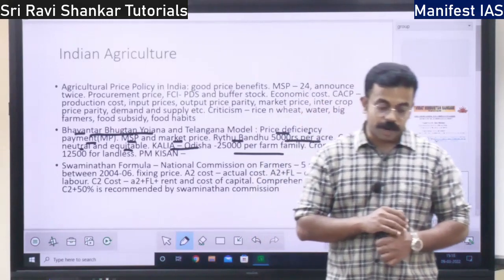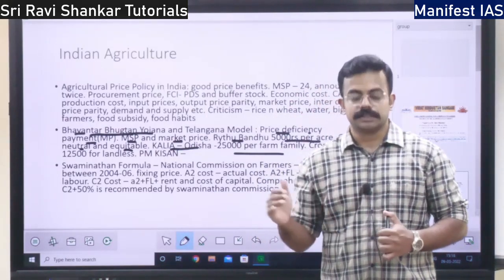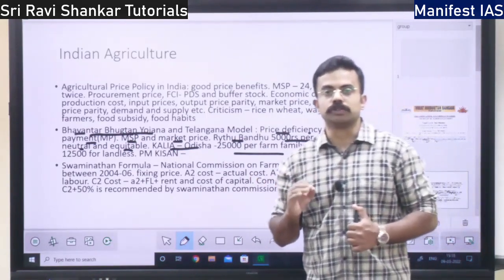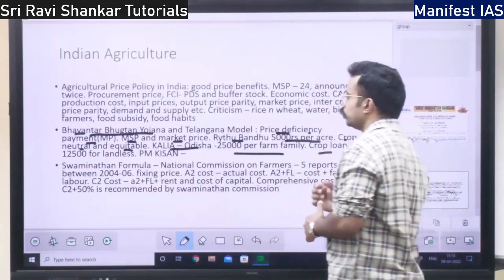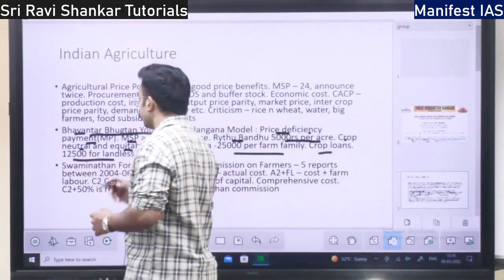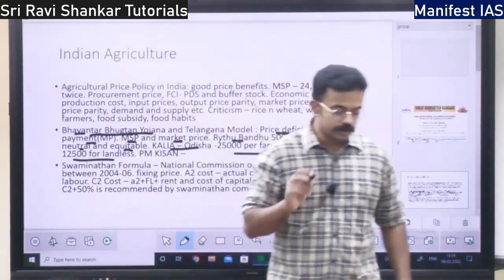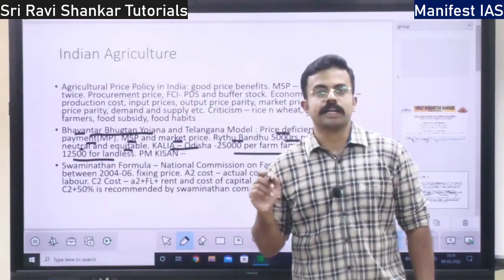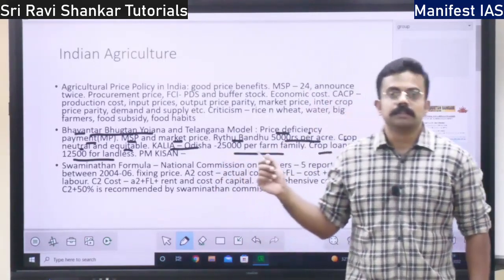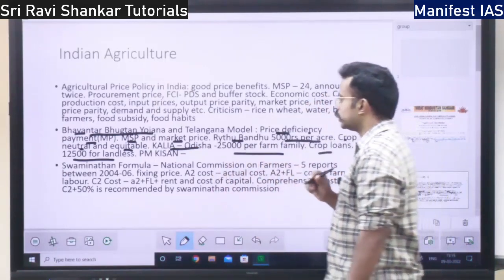So apart from this 25,000 rupees, the government also assists the farmers in taking farm loans, crop loans, right? Also, it provides 12,500 rupees for landless agricultural laborers. There are laborers who do not have any land. For those families, the government is providing 12,500 rupees of market support.